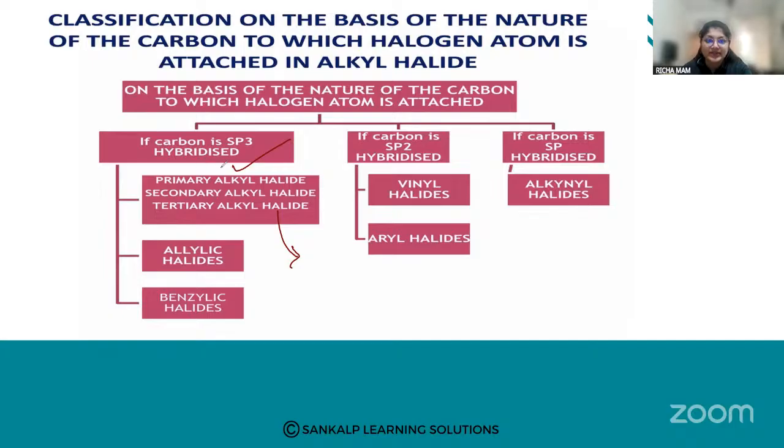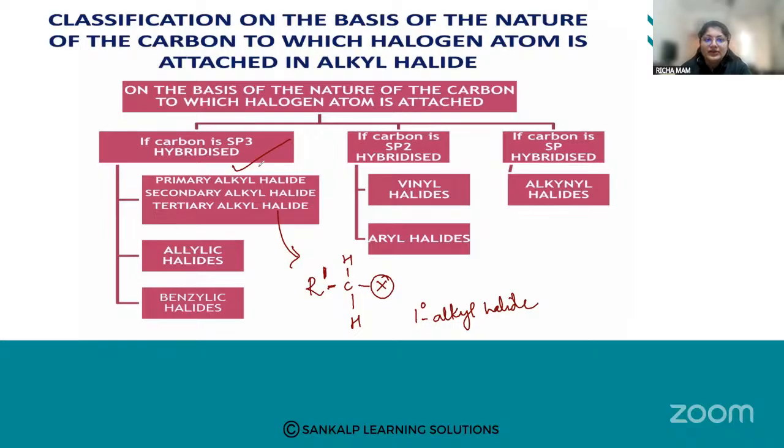When the halogen is attached to an sp3 hybridized carbon, it is called alkyl halides. If the carbon is sp3 hybridized, like R dash CH, this is a haloalkane. This is a primary alkyl halide, where one of the hydrogen atoms is replaced by a halogen.